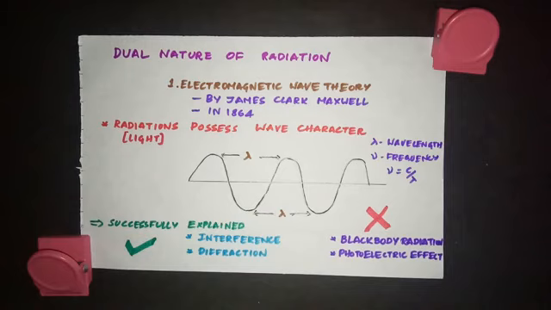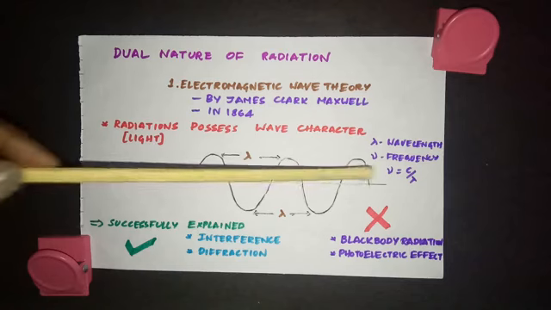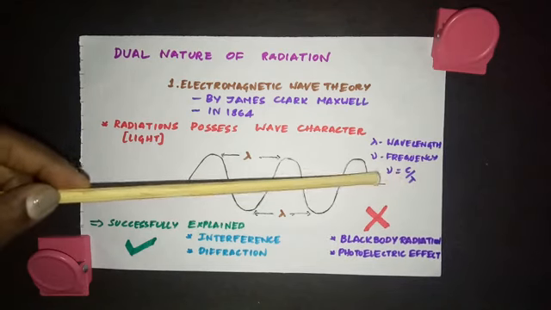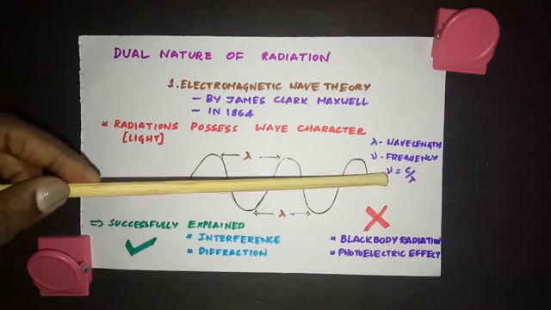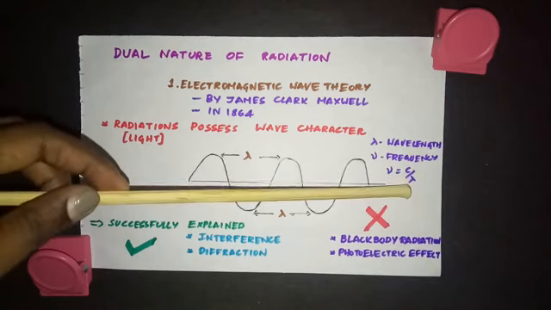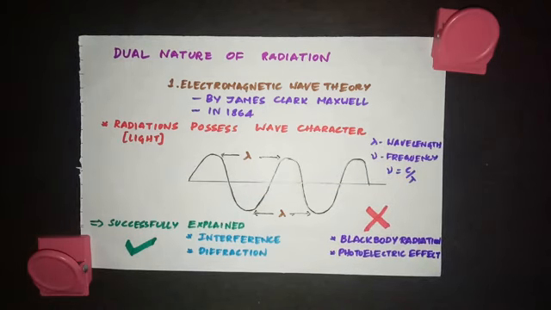We use one more term to define a wave, which is called as frequency. Frequency is defined as the number of waves passing through a point in 1 second. So these wavelength and frequency are inversely proportional. So as the wavelength increases, frequency decreases. When wavelength decreases, frequency increases. And this is the relationship between wavelength and frequency. Frequency is represented as nu. Nu is equal to c by lambda. C is nothing but the velocity of light. So all these radiations travel with the speed of light.